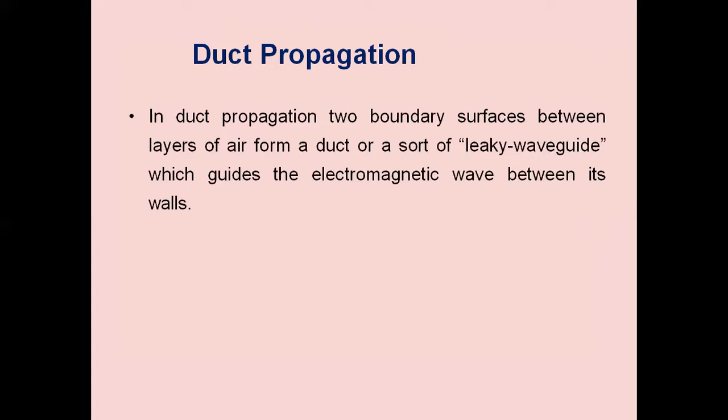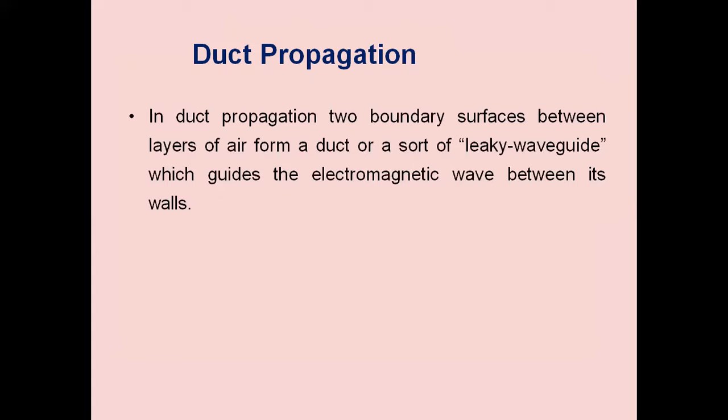It is a structure where we have a rectangular or circular structure. It is a hollow metallic tube. When we apply a microwave signal at one end of the tube, by means of total internal reflection, that wave will be passing through the waveguide. So here this duct is forming a phenomenon like a waveguide.